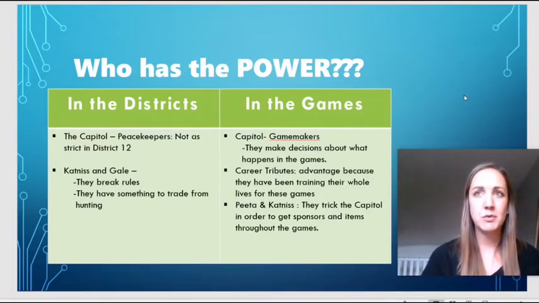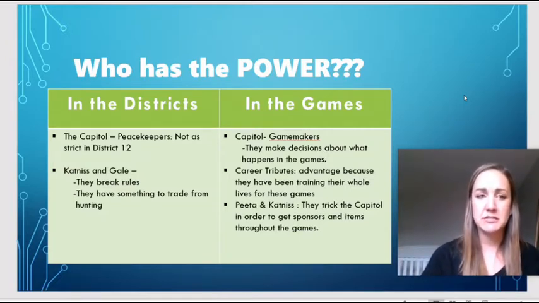So they have something to trade from their hunting, which means they have a little bit of power. They can charge people what they want, however much money for the game, or they can charge them whatever they want to trade for it. So they have a little bit of power there, especially because not everyone's going out and hunting. They're one of the few people that goes outside of the district boundary to hunt.